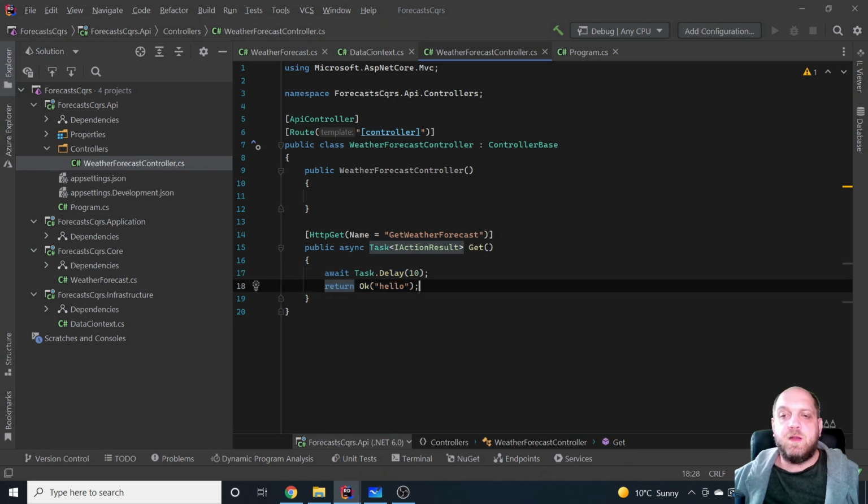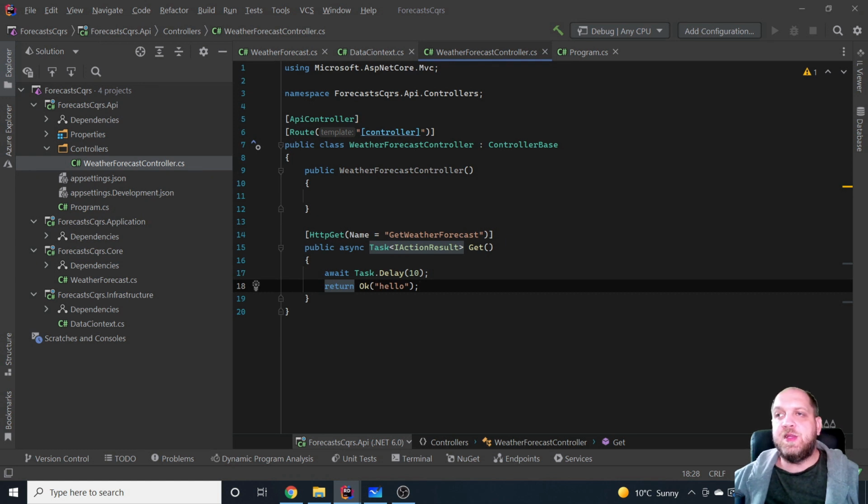But the main part that we will work on here is in this application layer or use cases layer, because here, instead of exposing some interfaces for the repositories and some interfaces for the services, we just replace everything with these concepts that we have seen in CQRS.